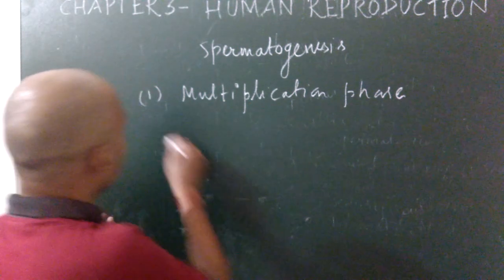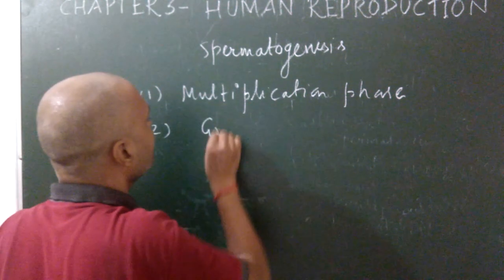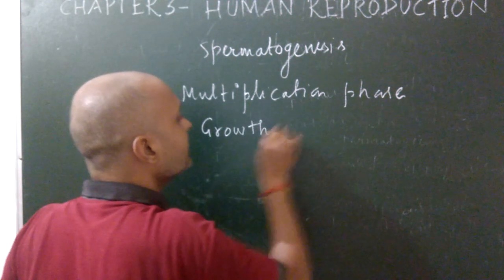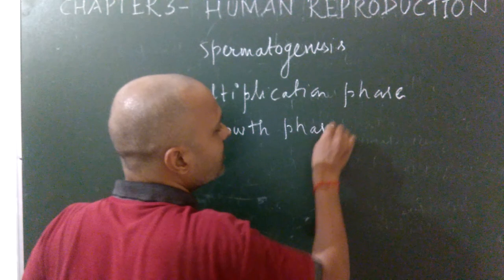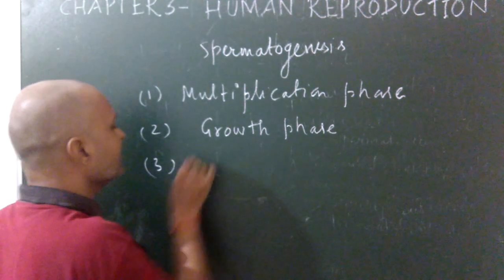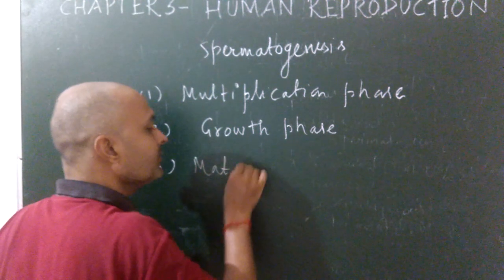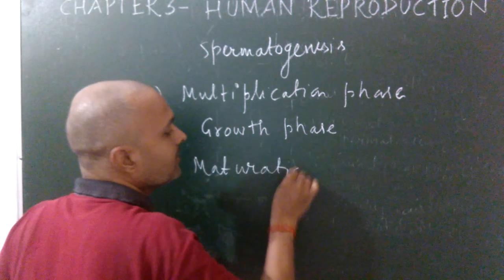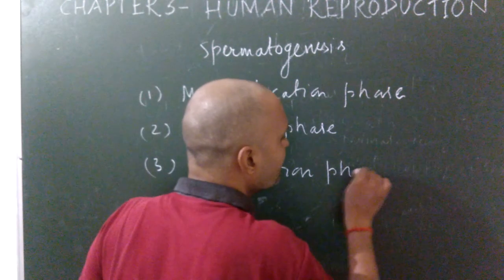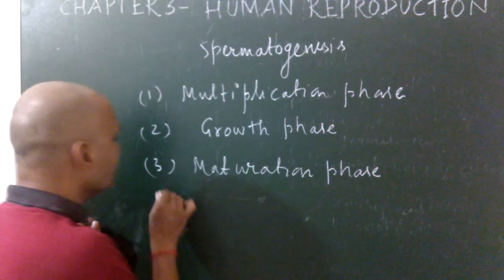First phase is known as multiplication phase. Second phase is known as growth phase. Third phase is known as maturation phase, where meiosis division takes place. And fourth phase is known as differentiation phase.